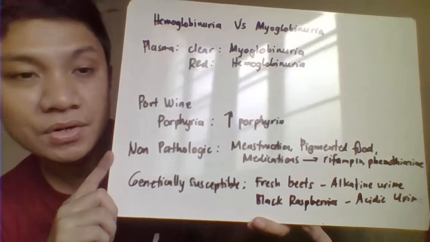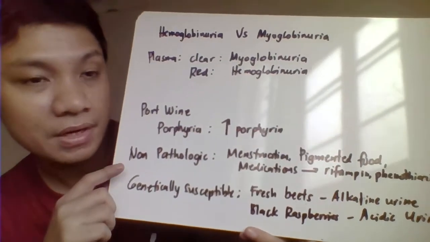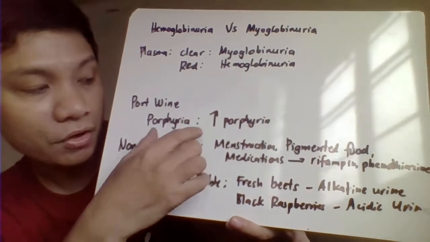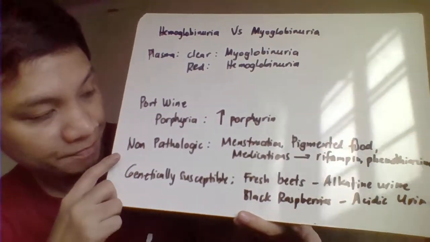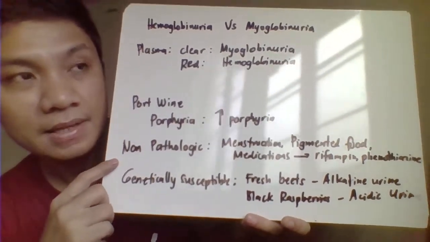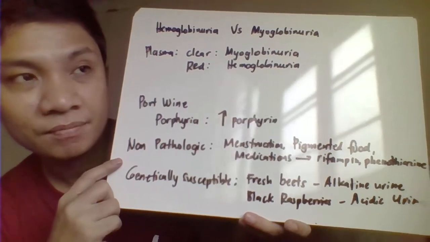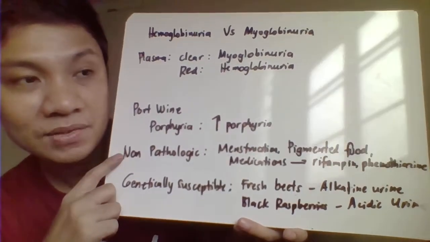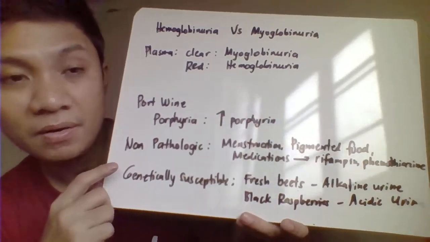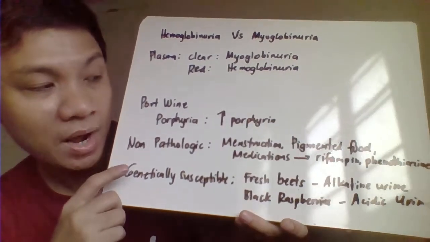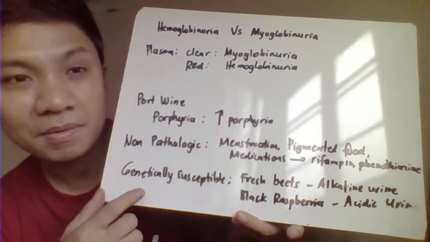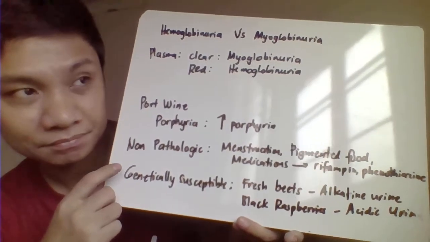Then we have conditions resulting in red urine having a port wine color. The condition related to this color is called porphyria. Then we have non-pathologic conditions related to red urine. Again, these would be negative for the chemical test for blood, but the urine is red in color. The first one may be because of menstruation, although that one still has RBC, but then again, it's non-pathologic.